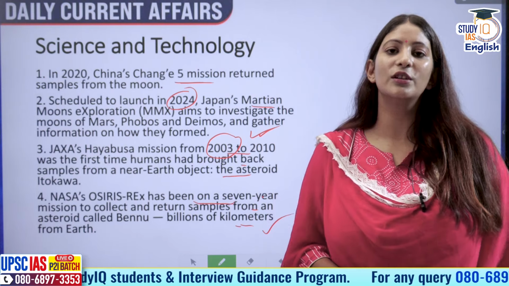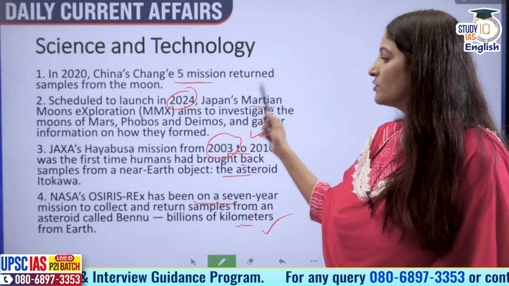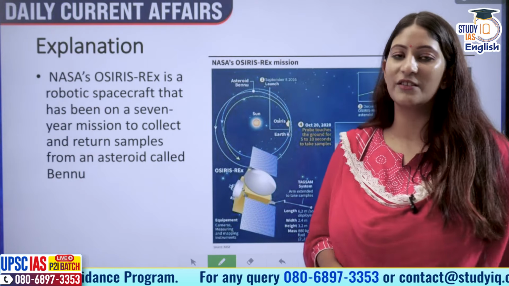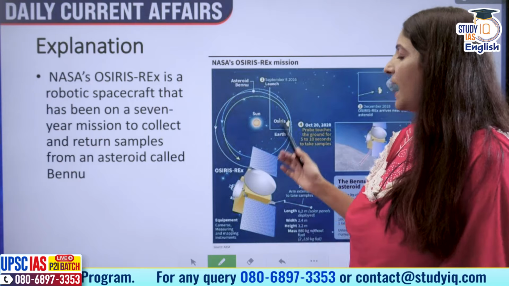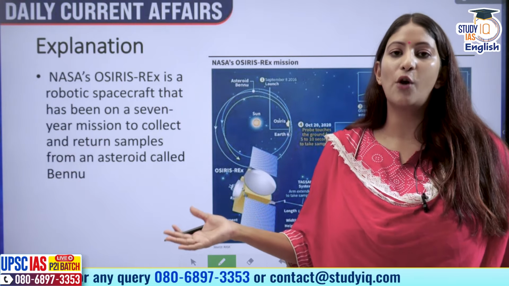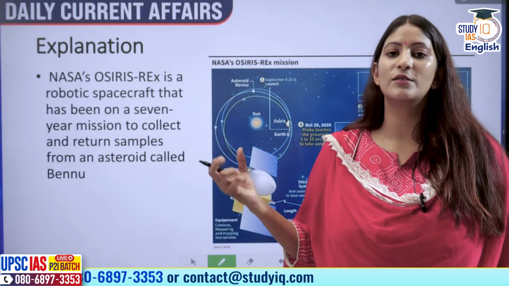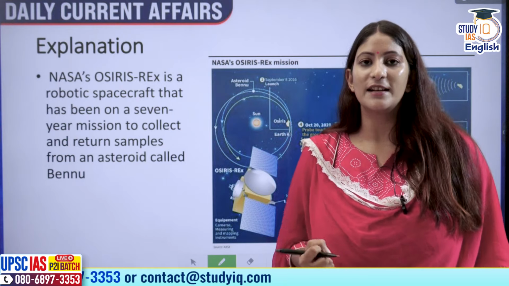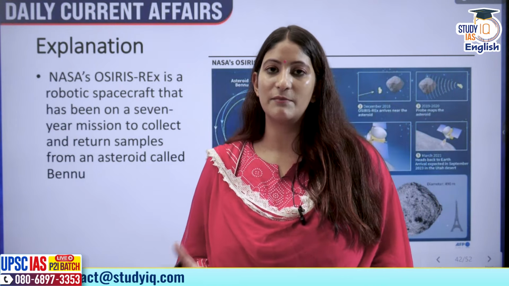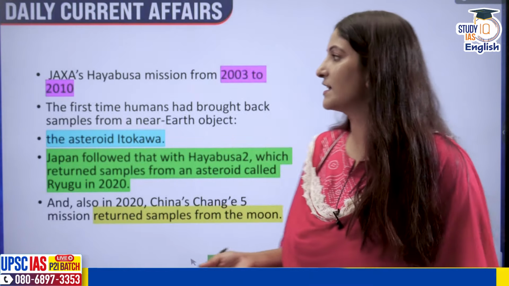Before this, of course, through the Apollo missions of NASA, we got samples back from the moon. So all 4 are correct. All 4 will be the correct answer. Of course, NASA's OSIRIS-REx has been a lot in the news. It departed from the Earth in 2016, collected samples and dropped them in September 2023 itself, so that we can study what we have collected from Bennu. How did we originate? Is there any similarity in minerals between Earth and Bennu? And what lies ahead for Apophis as well.